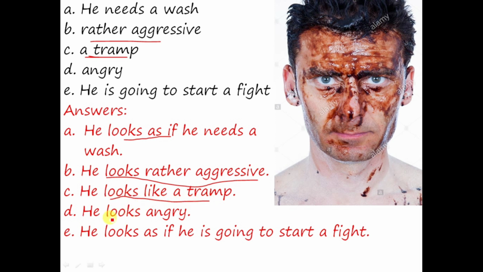Similarly, angry, yes, it is adjective, therefore he looks angry. Similarly, he is going to start a fight. Again, this is a sentence, and for sentence we use as if or as though. Therefore, he looks as if he is going to start a fight.